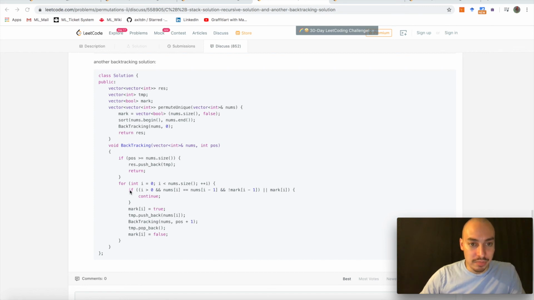And since this is like the more complex permutations solution, we actually need to keep track of the logic here, which is expressed in this if condition. And we also need to make sure that we keep track of which elements we have already visited and we have not visited in order to get the correct amount of duplicates in there.